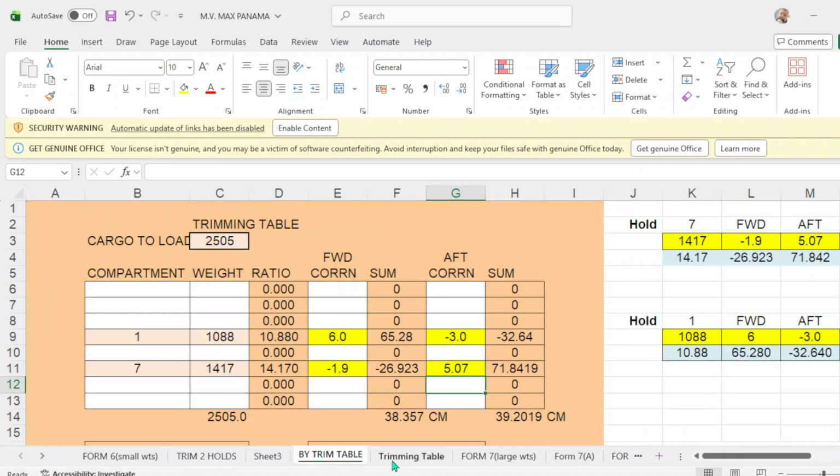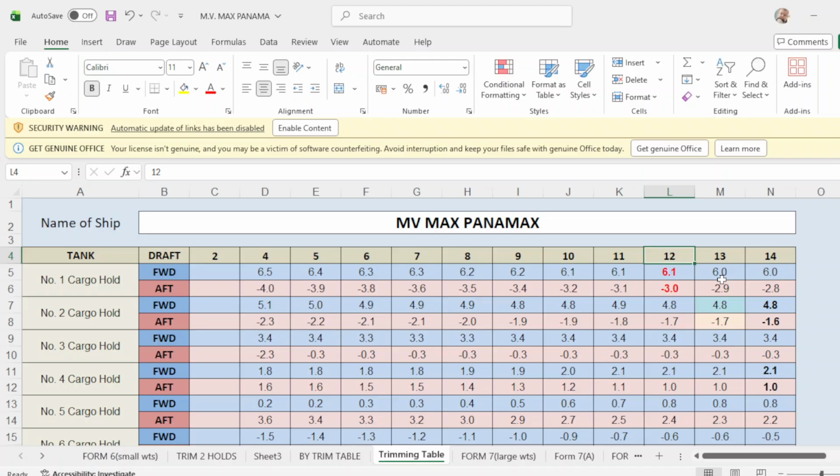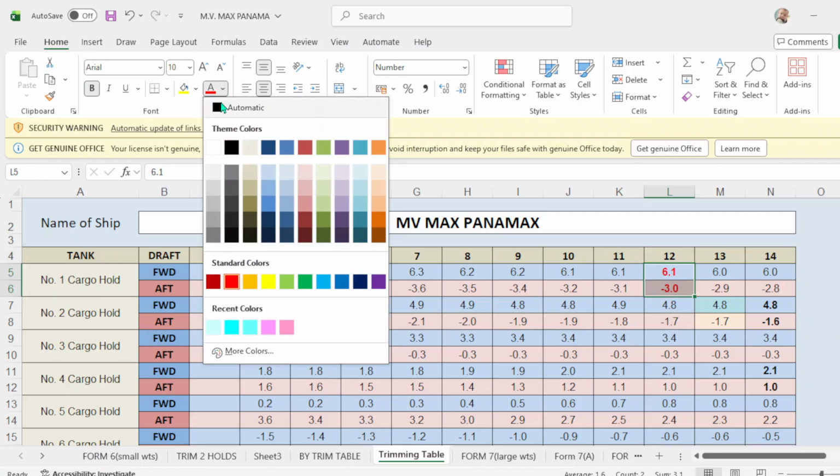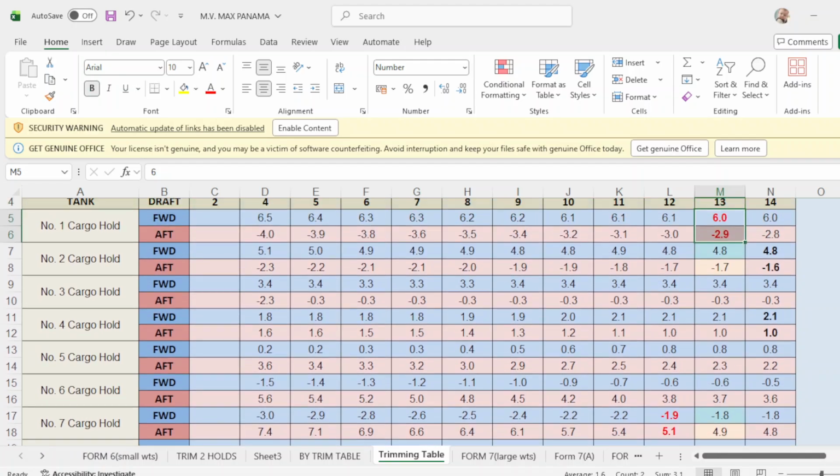So from 30 knots, 13 metric tons, that will be here. So take out this one, so 13, this is hold number 1, okay? You highlight this one, red and black. Then we go to number 7, this is number 7, okay? 30 knots, click this one and bold, and take out this one.